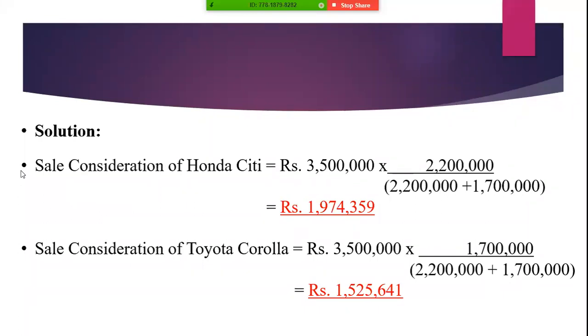And for the other asset, compute it by having a disposal value of both assets and multiply it by the fair market value of a single asset and divide by the total fair market value. So we have the answer. Next slide.